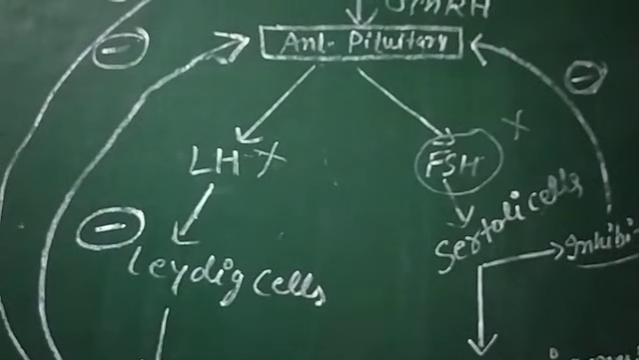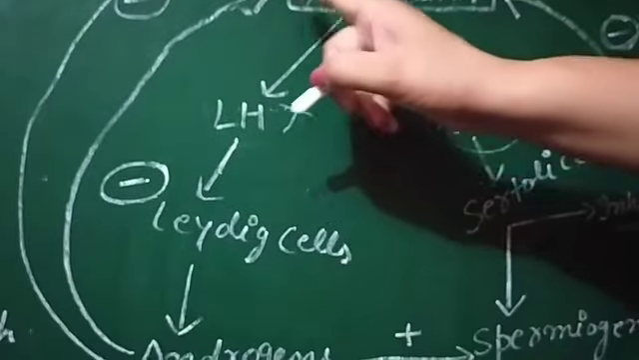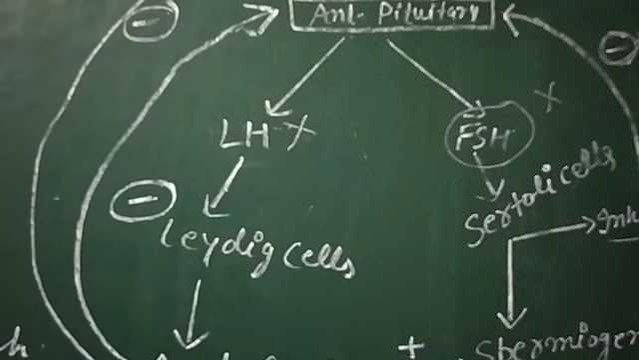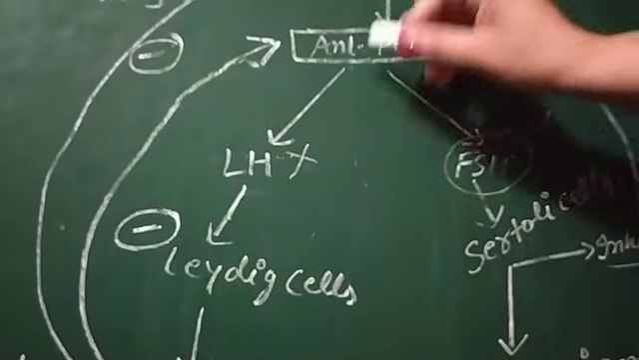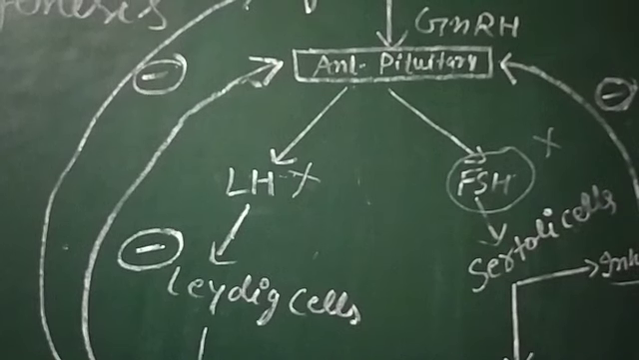Here one thing you have to remember, that androgen works on both the anterior pituitary and the hypothalamus, but inhibin works only on the anterior pituitary. So that is the hormonal control of spermatogenesis.